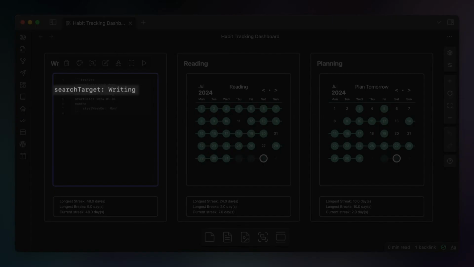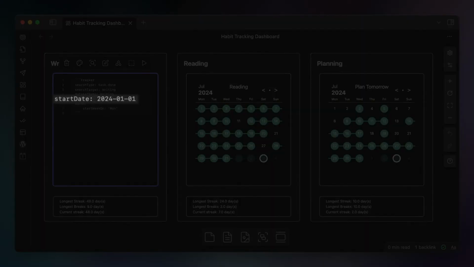Now the second line is search target: writing, which tells Tracker that it should look for tasks that are named writing. And that matches the writing habit that we have set up in our daily note template. Now the next line is dataset name: writing. And this just tells the calendar to use writing at the top of the calendar view.